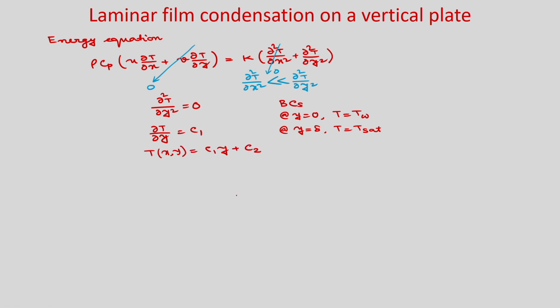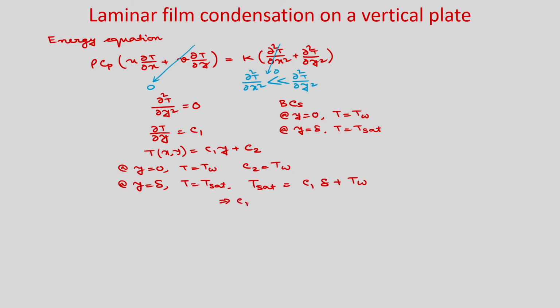Okay. So, if you put the boundary condition at y equal to 0, T is equal to Tw, then you will get C2 equal to Tw, and at y equal to delta, T is equal to Tsat. So, you get Tsat equal to C1 into delta plus Tw.